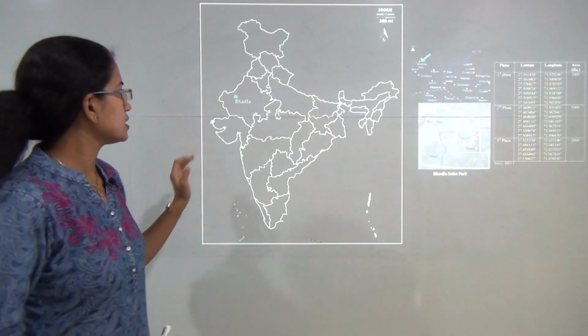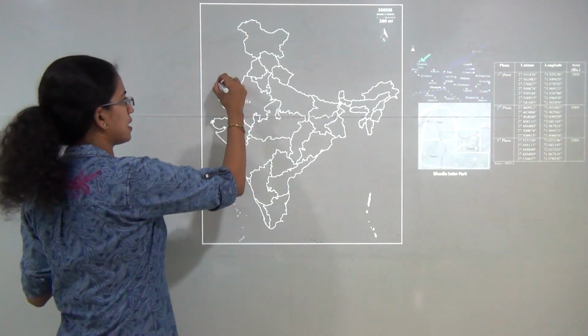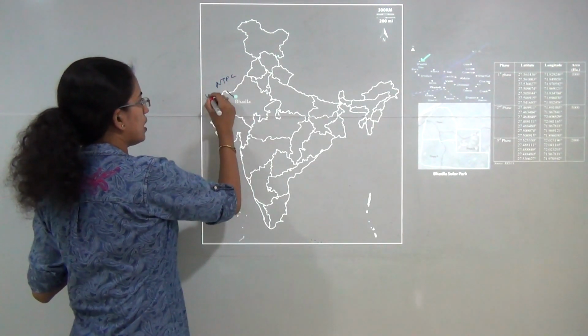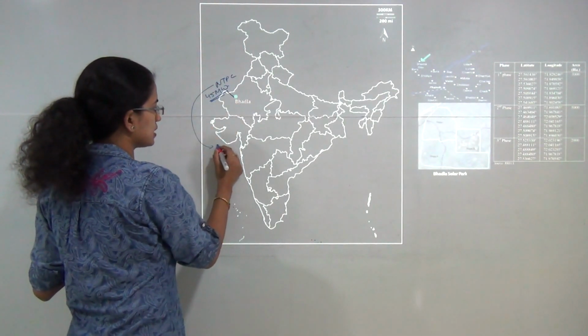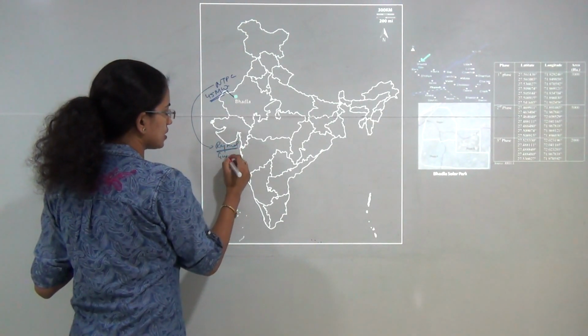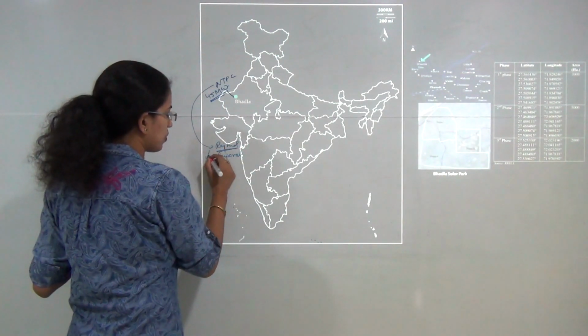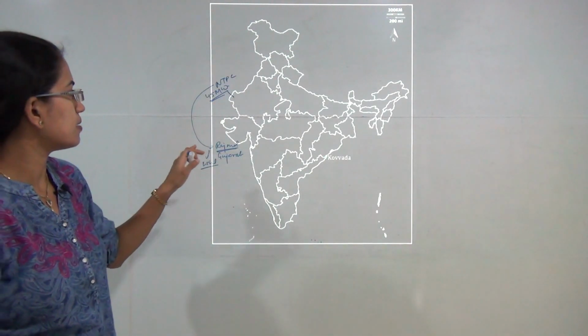The next location is Bhadla. In Bhadla, you have a solar power plant that has been established by NTPC. The power plant is of 45 megawatt capacity. NTPC has again established another plant, the Rajmool plant in Gujarat, and this plant is mainly for wind energy production. So these two are the new plants that have been established.